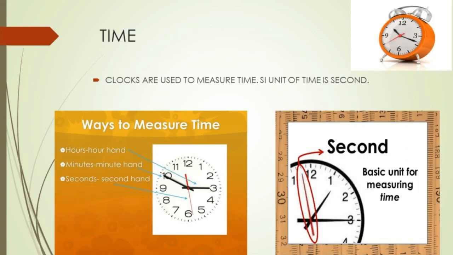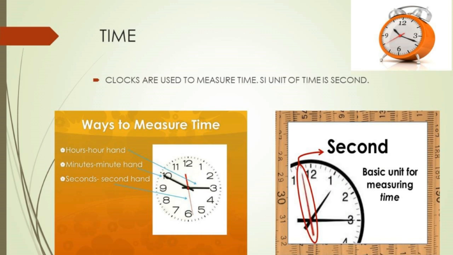The next physical quantity, time. Day changes into night and night into day. Seasons also change. We know time passes. How do we measure the passage of time? Yes, clocks are used to measure time. The SI unit of time is second.